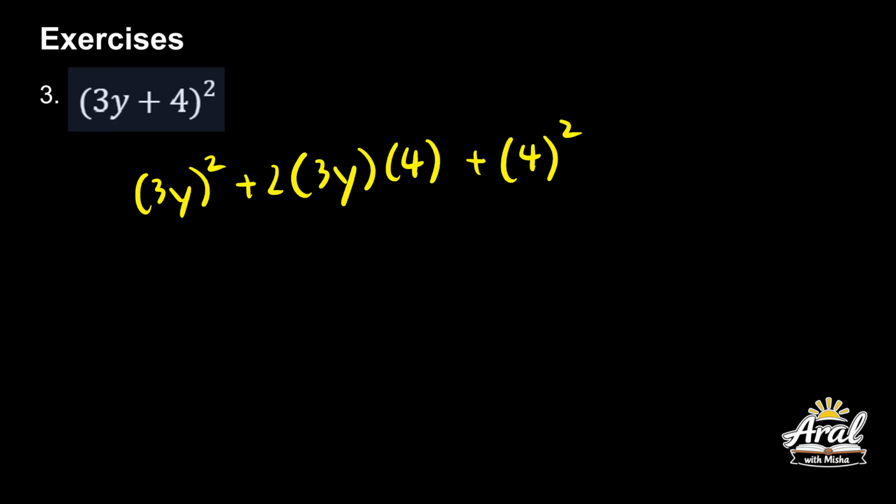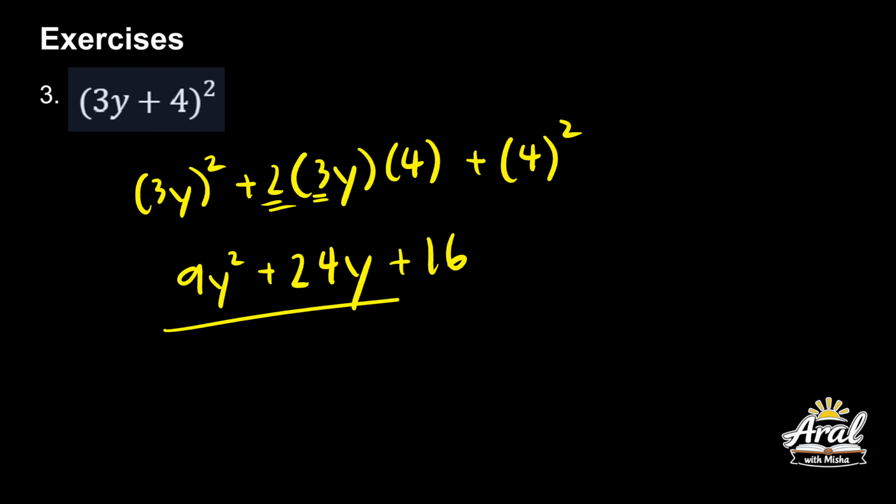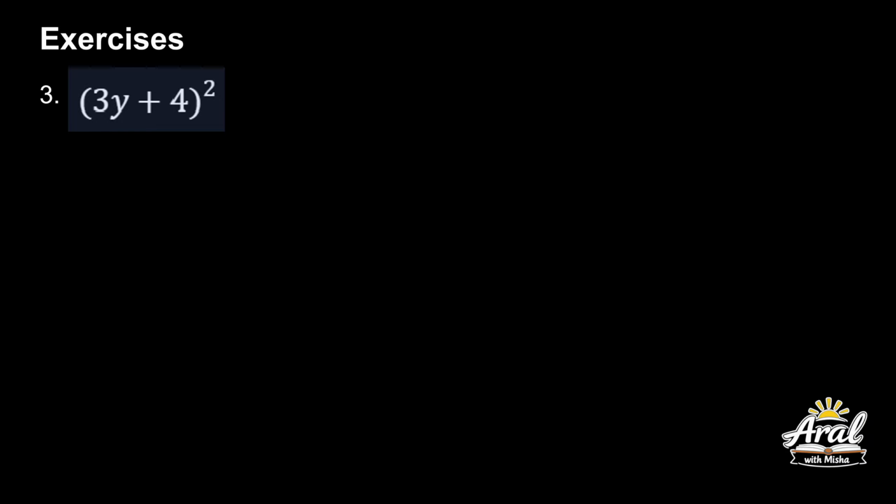So 3 times 3 is 9, 9y squared, plus 3 times 2, 6, 6 times 4, 24, 24y plus 4 times 4 is 16. So ito yung sagot nyo. Okay? Okay, let's move forward.